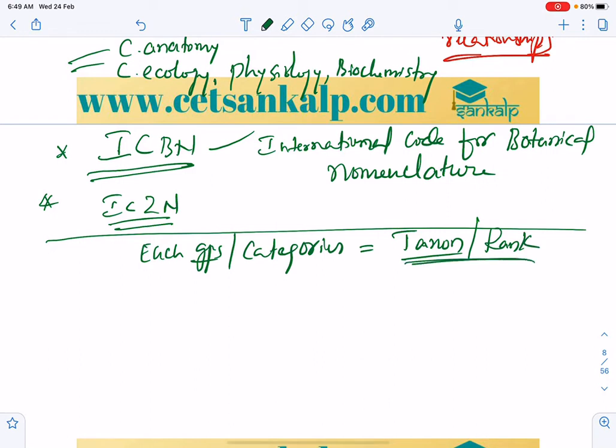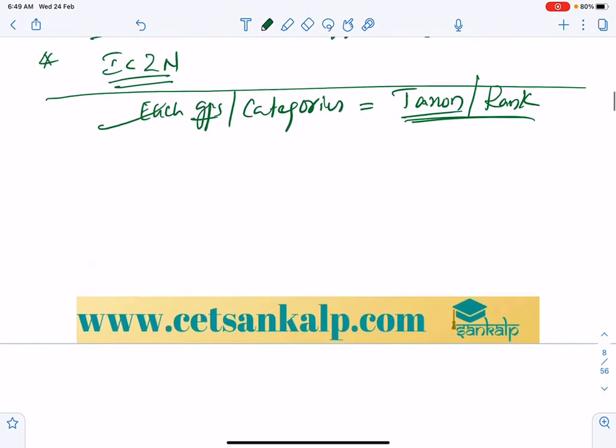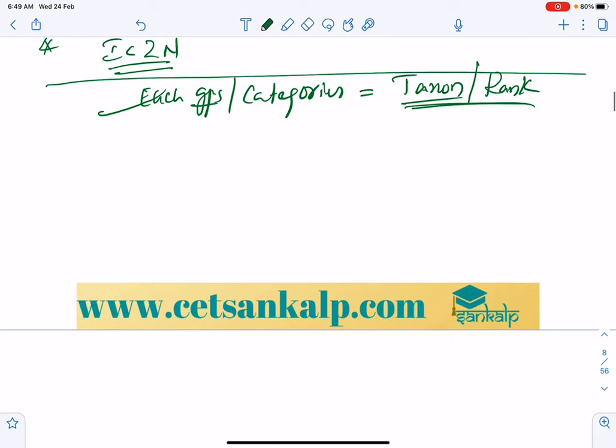The arrangement of these categories in a sequence is termed the taxonomic hierarchy, which is very important. Going from species to kingdom and kingdom to species, you may get a question on what happens to the number and similarity.